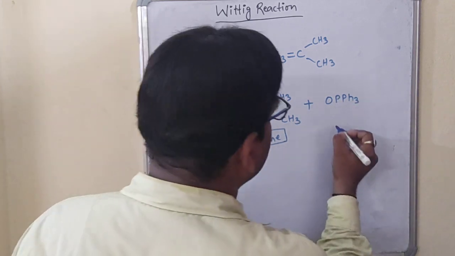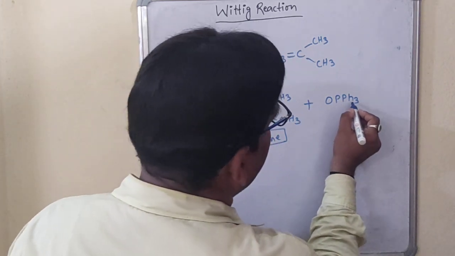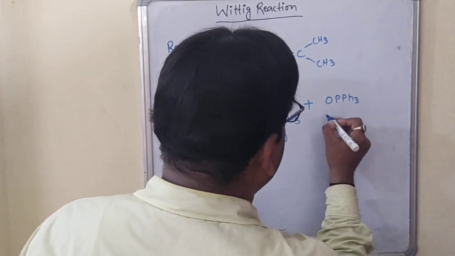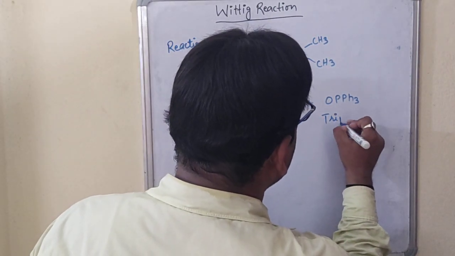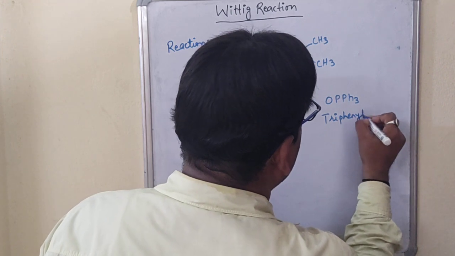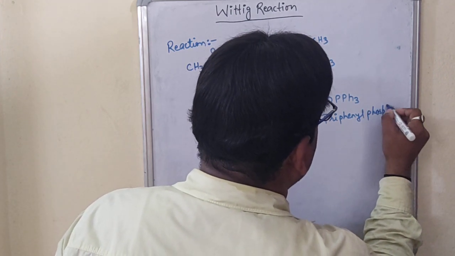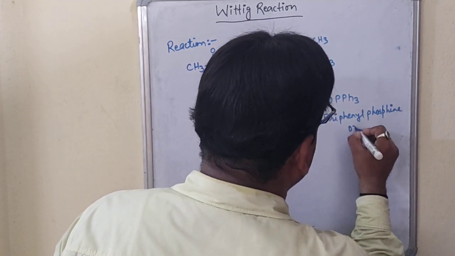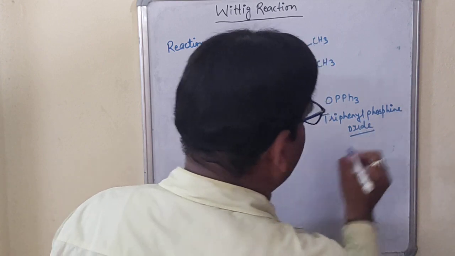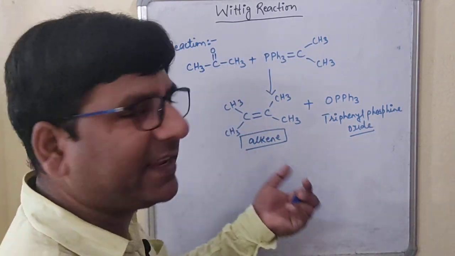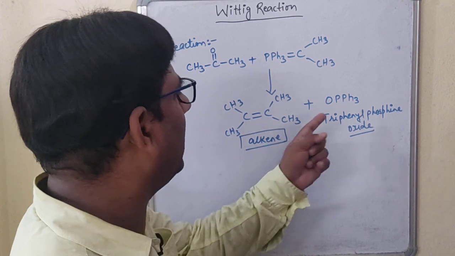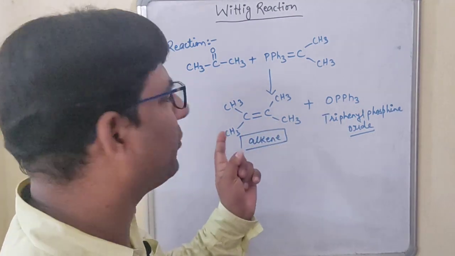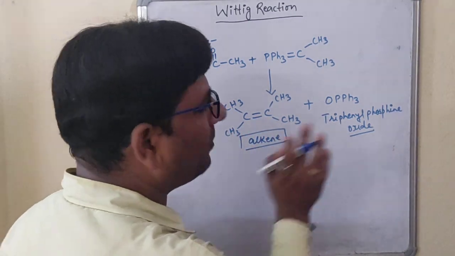Now, what is the name of this? See, this is Ph, I told you this is the phenyl. So the name of this compound is triphenyl phosphine oxide. Okay, now simple way, I am telling you a trick just to know how to come up with these products. This is the main product, this is the byproduct.